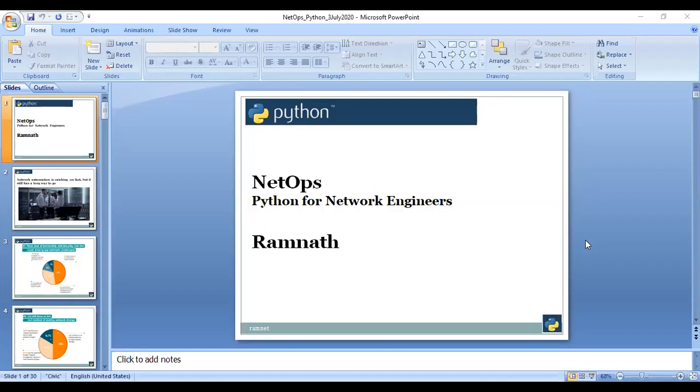Network operations have already been there for the last 5 to 6 years. We have a team of L1, L2, L3 people, and L4 people do the designing and other things. L1 people do normal maintenance or upgradation work. L2 people do a little bit of troubleshooting. L3 does troubleshooting on complex networks. These are categorized into L1, L2, L3, but we can write these things as an automation script that can maintain all of them in one shot.